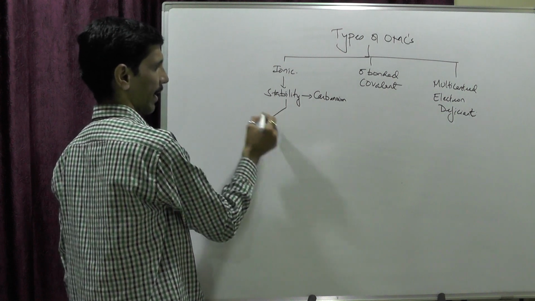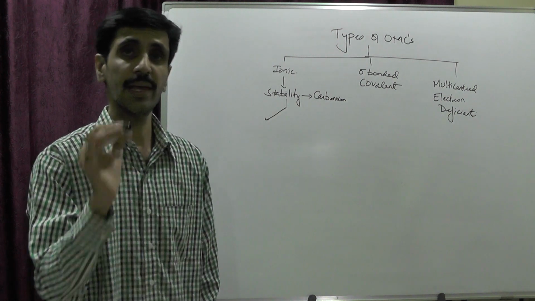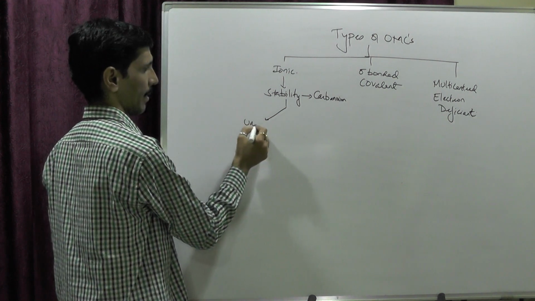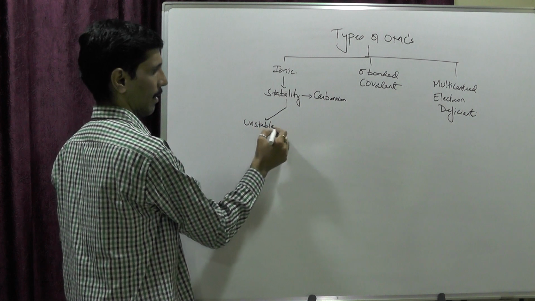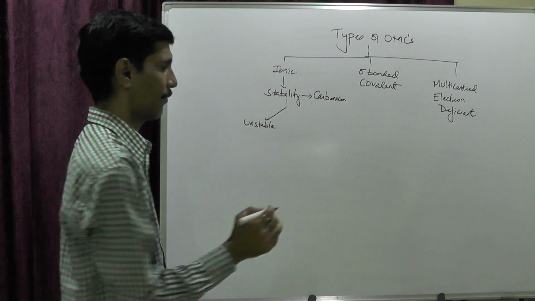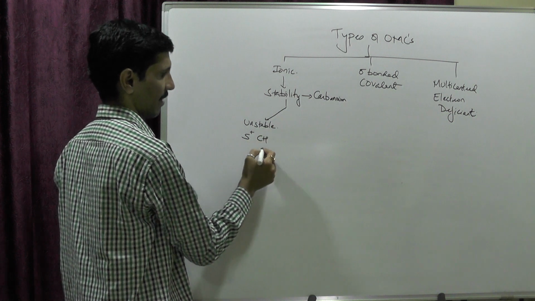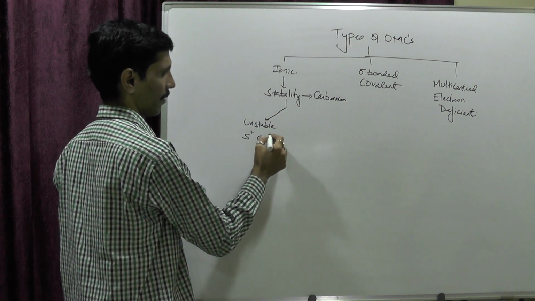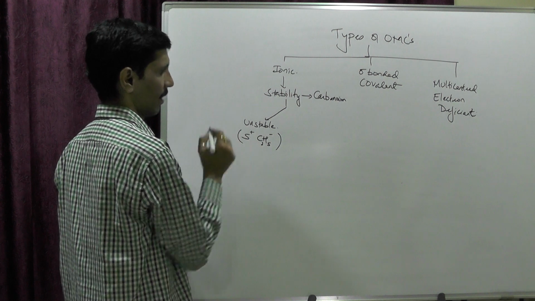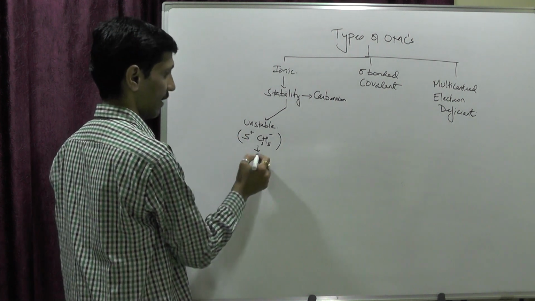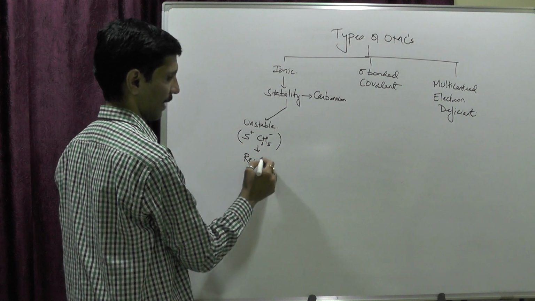Example number 1: if I have a highly unstable carbon ion, for example Cs+ and C2H5-, this one. This is an unstable carbon ion, so we say the reactivity is going to be high.